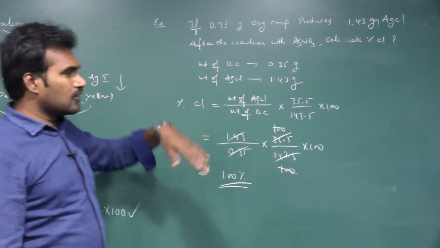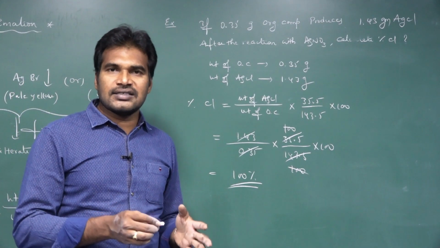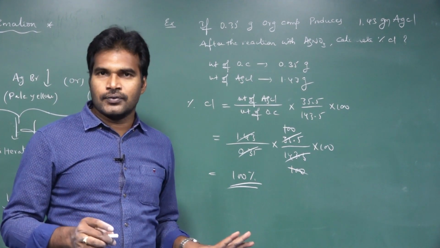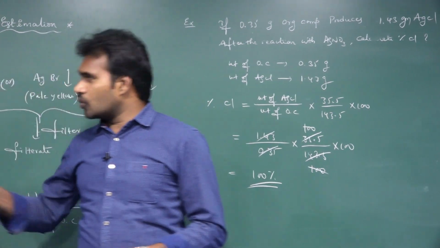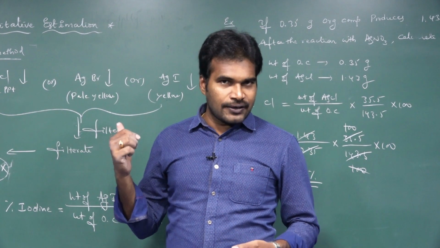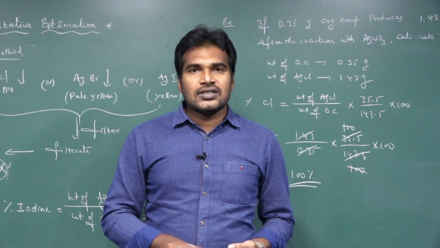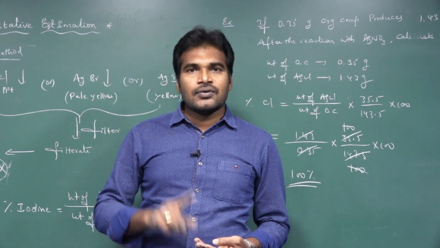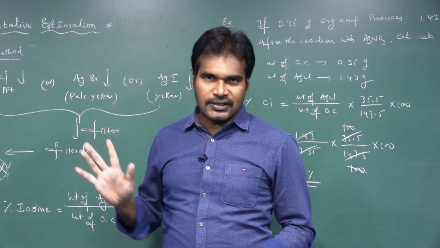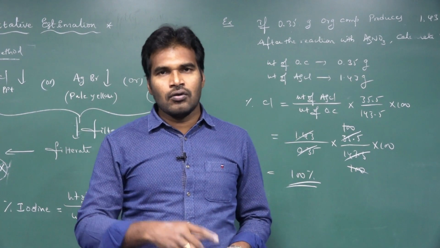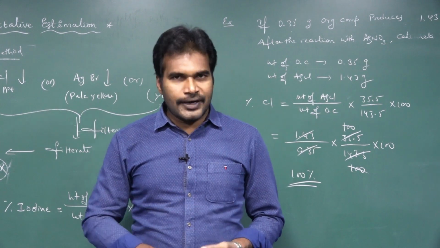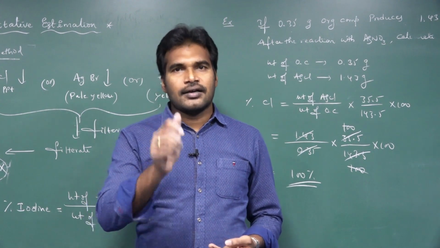So like this we can calculate the percentage composition of chlorine, bromine, or iodine. I hope you understood how to calculate the percentage of carbon and hydrogen by Liebig's method, and the percentage of sulfur and of chlorine, bromine, iodine by Carius methods. In the next part of the video we will continue with the estimation of phosphorus and estimation of nitrogen. Until then, take care, bye.